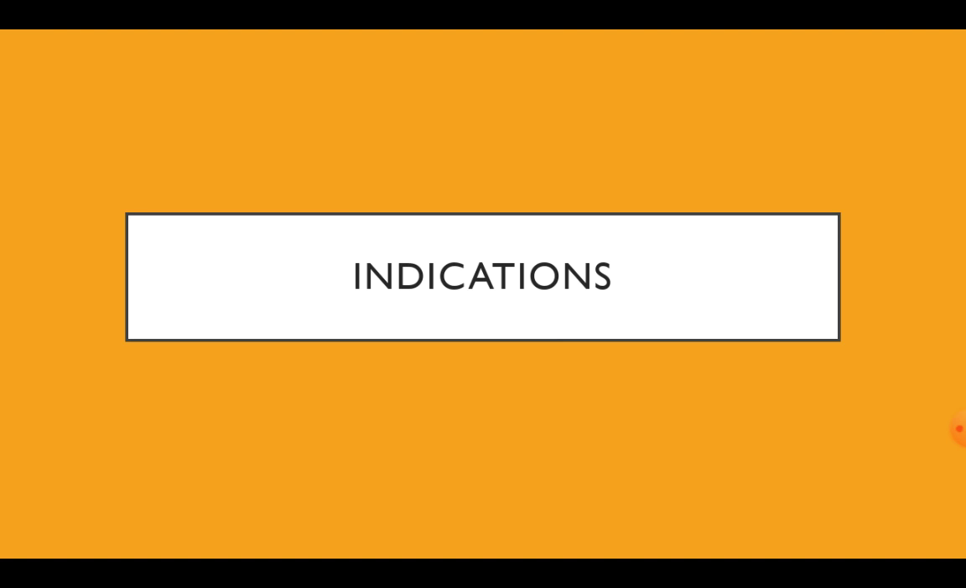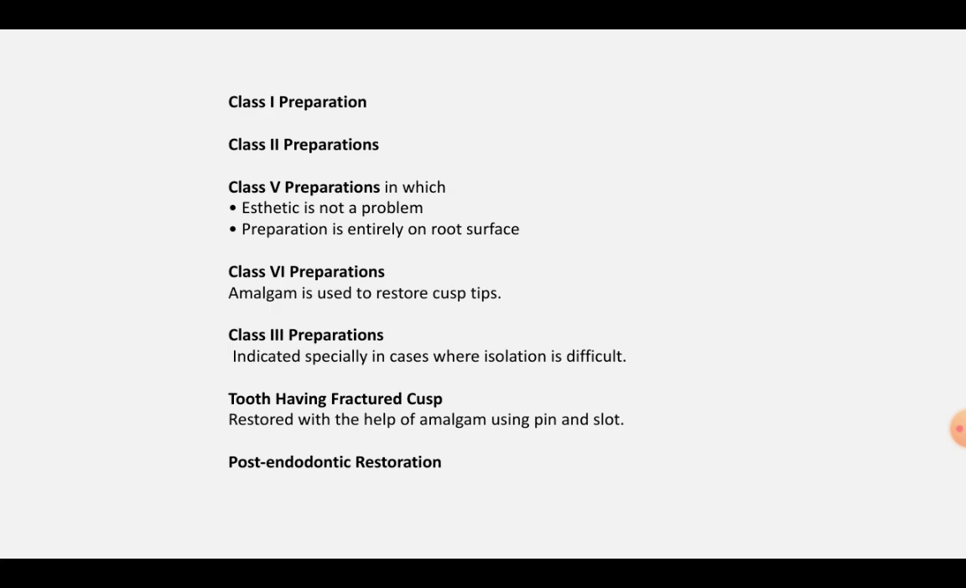Now coming to the indications. Amalgam is indicated in class 1 preparation, class 2 preparation, and class 5 preparation, in which aesthetic is not a problem and the preparation is entirely on the root surface. Class 6 preparation, in which amalgam is used to restore cusp tips. Class 3 preparation, in cases where isolation is difficult, and teeth having fractured cusps are restored with the help of amalgam using pin and slot.